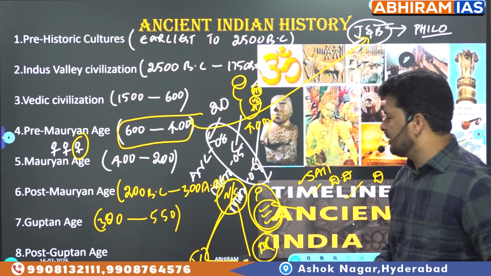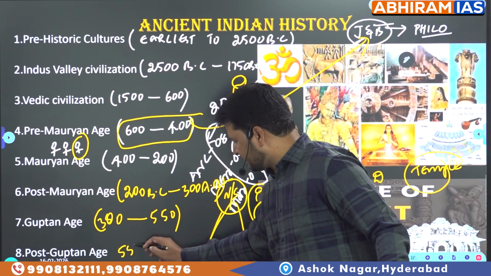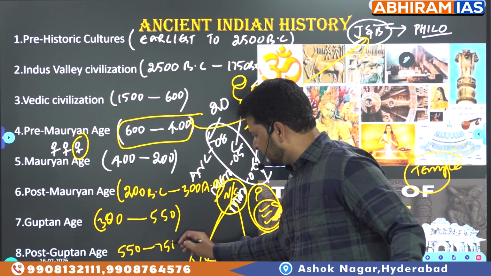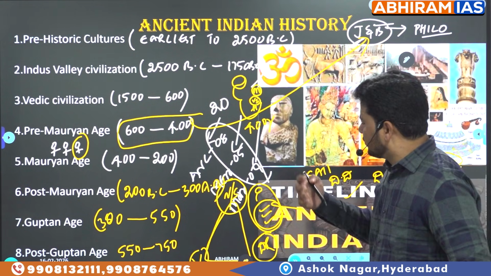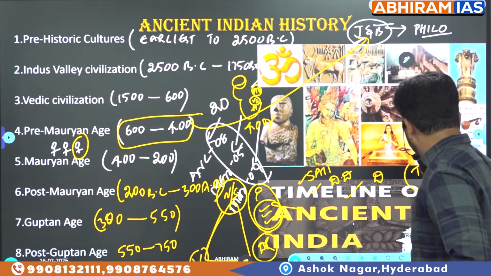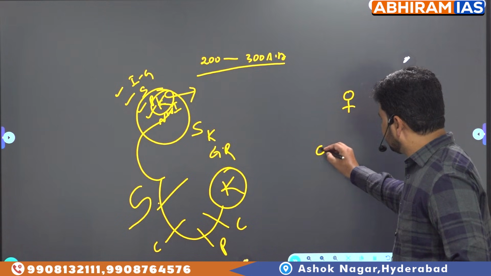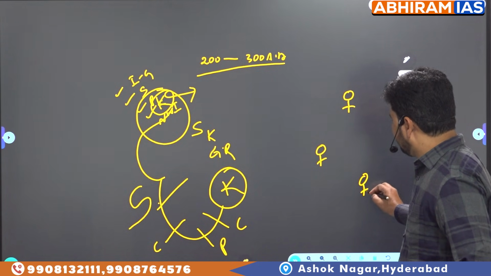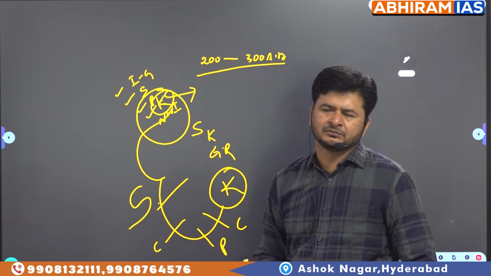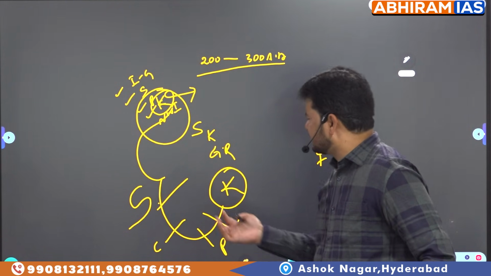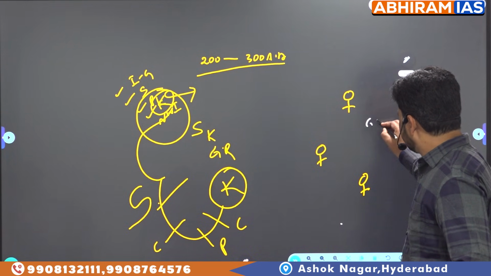That's it. Now, finally, post-Guptan age. As far as post-Guptan age is concerned, 550 AD to 750 AD, or mid-8th century AD, you have to focus on three famous personalities. One among them was Harshavardhana, one among them was Pulakeshin II, and Narasimhavarman I. Non-political history. Obviously, if possible, you have to focus on geopolitical conflicts.